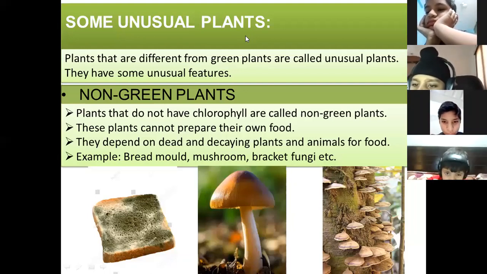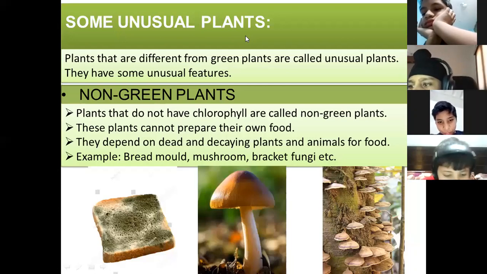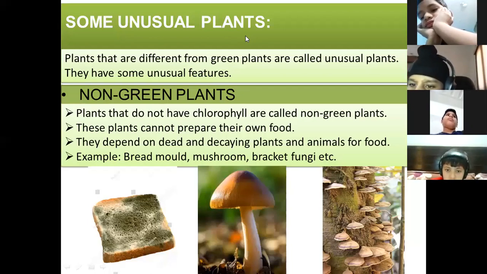As they do not have green pigment or chlorophyll, they cannot undergo photosynthesis. They cannot prepare their own food. They depend on other plants and animals for food. Some examples of non-green plants are bread mold, mushroom, bracket fungi, etc.